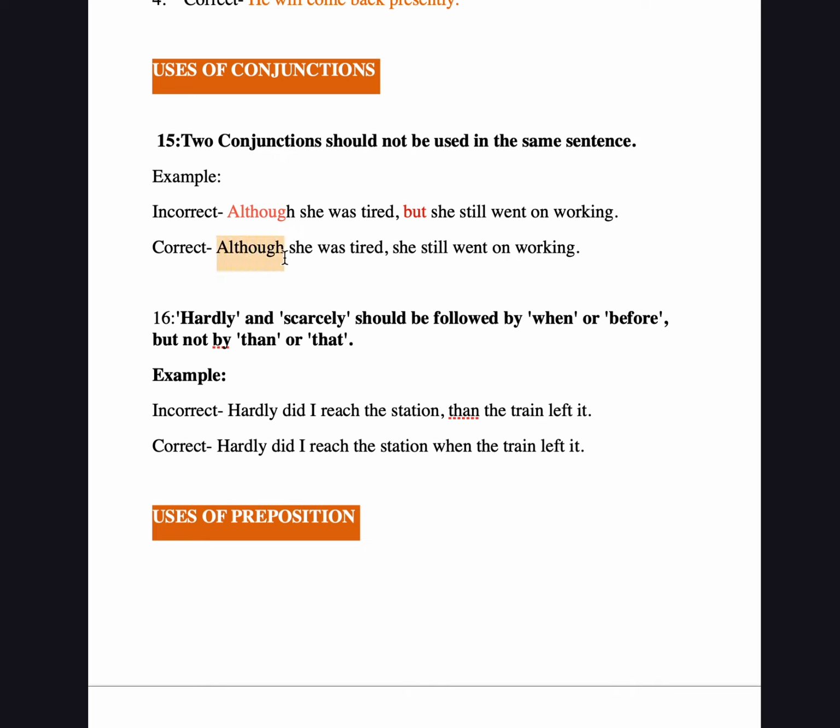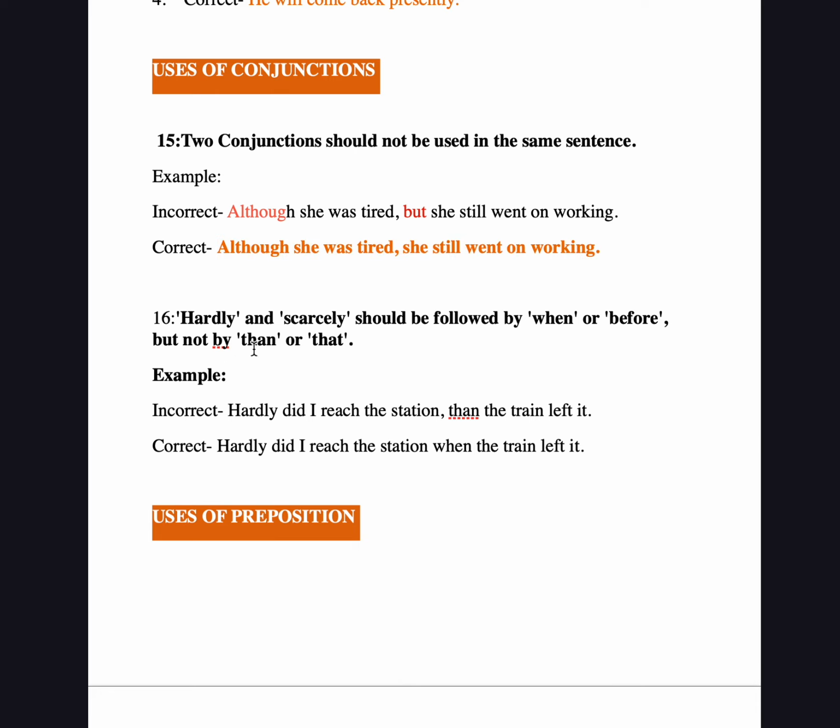But we have a correct example: "Although she was tired, she still went on working." We cut off "but" and directly use it as "Although she was tired, she still went on working." So this will be the correct example.